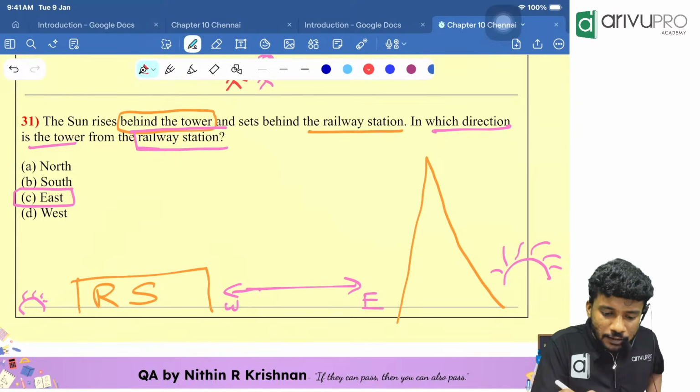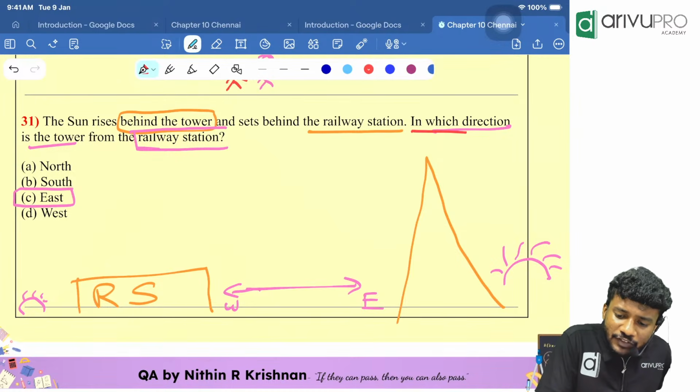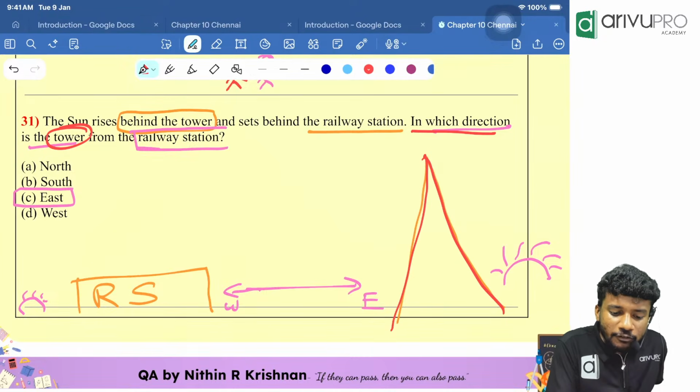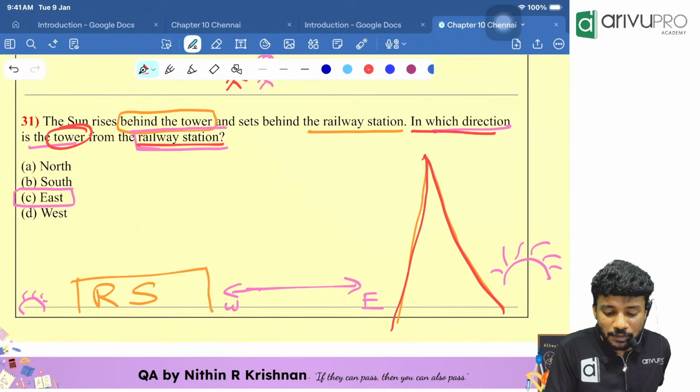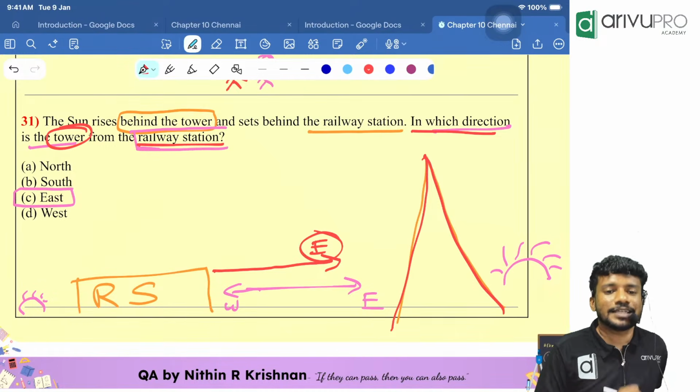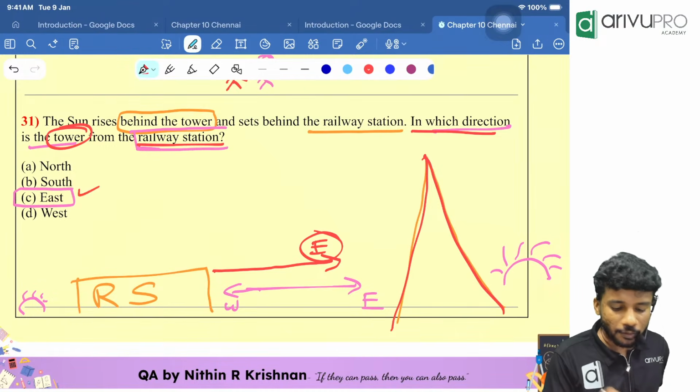Now, here they are telling in which direction is the tower. So, for example, this tower is there, the tower from the railway station. For example, a person wants to go from the railway station to the tower. Which direction will he walk? He will walk towards the right side. Right side is which direction? East direction. Okay. Options.